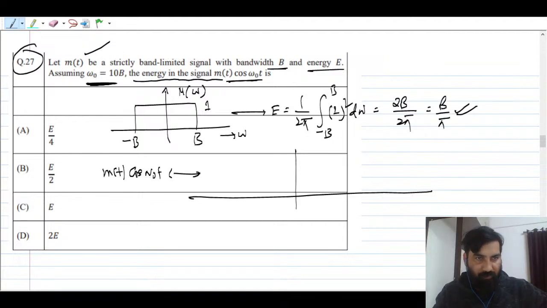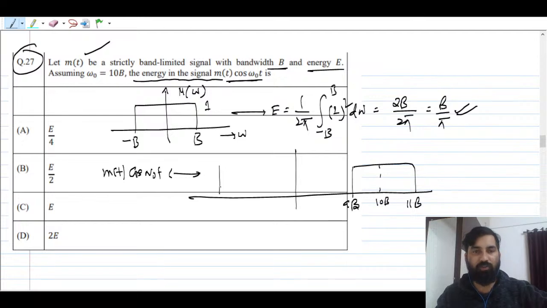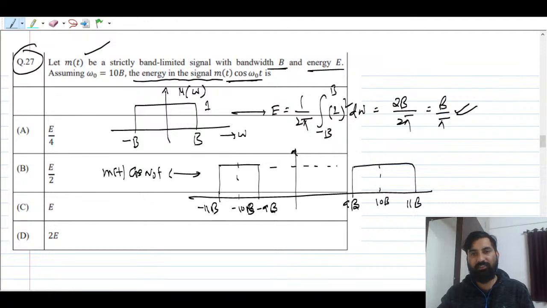So omega naught value is 10b here. If you add here 10b, so 10b is nothing but what? If you are going to add here 10b, it becomes 9b, and so your spectrum is going to shift here. So this is nothing but 10b, and this is nothing but 9b. This is nothing but 11b, and one more spectrum will be shifting toward minus, plus omega naught and minus omega naught, right? So this is minus 10b, and this is minus 11b. Sorry, this should be minus 10b, and this is nothing but minus 9b. So you have got two signals, and each will be scaled by 1 by 2.